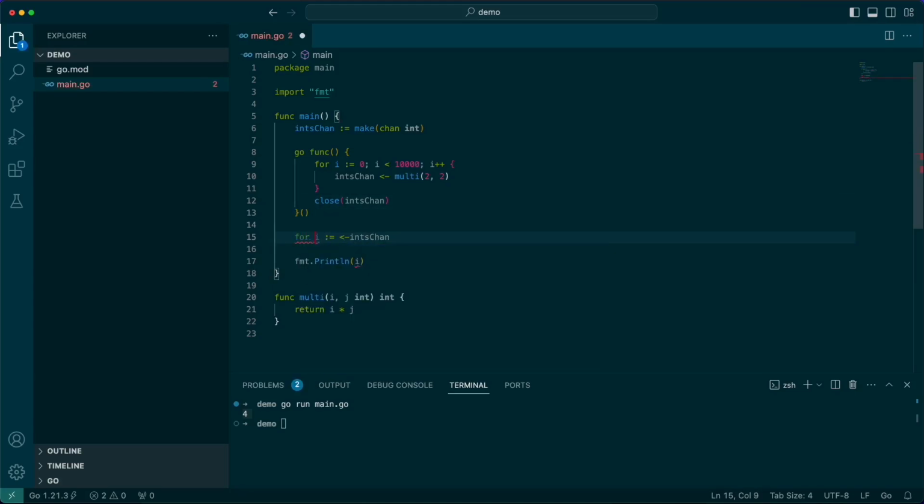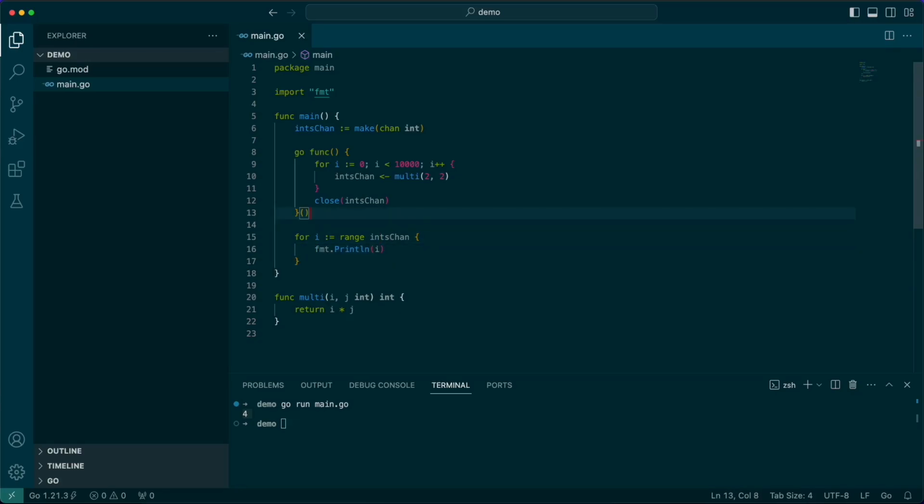And then we can iterate in a for loop over that channel. So as new data is written to the channel, you can receive that data and do something with it.